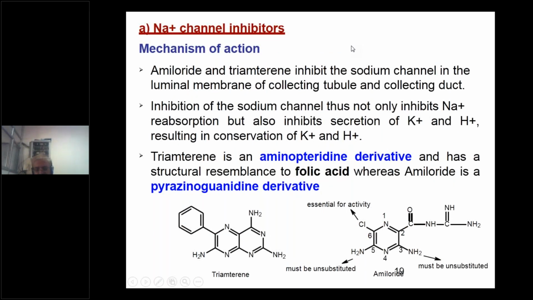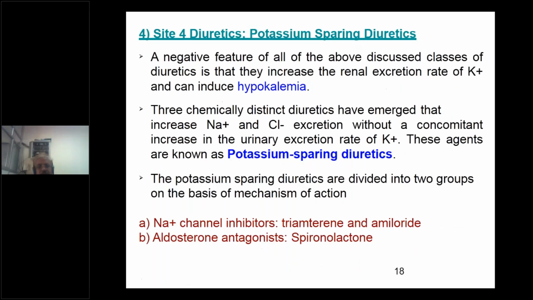Until site 3, they have the capacity of increasing the renal excretion rate of potassium, so removal of more potassium produces hypokalemia, that is, less concentration of potassium ions.